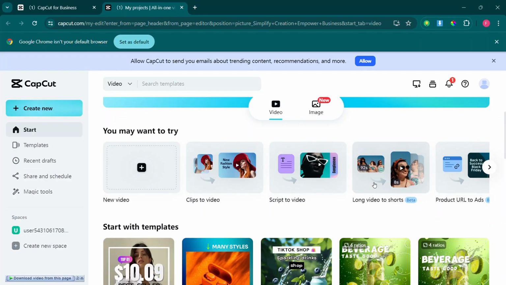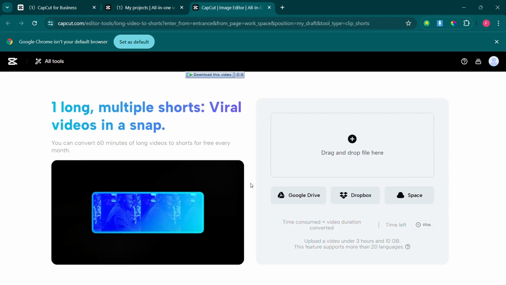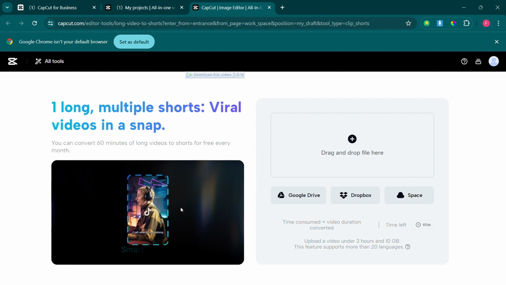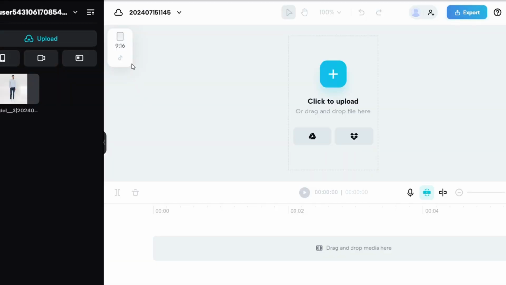So how you can do this is you go into CapCut for Business. There is an AI tool that helps you convert your long-form videos into shorts in a matter of 2-3 seconds. It will do it for you, and you can resize it in any form you want. There's even a button there specifically for TikTok, so it will help you arrange the videos so your text and other buttons don't obstruct it. You get to do this all for free on CapCut, and you can make money from this on Fiverr also. If you go onto Fiverr, you can render this service and make good money from that.